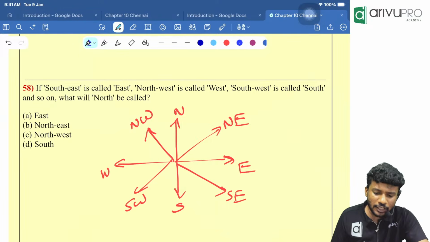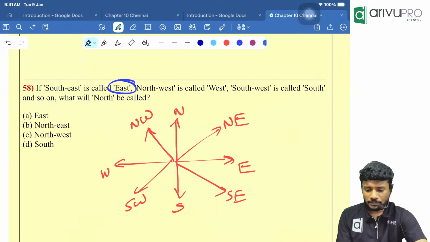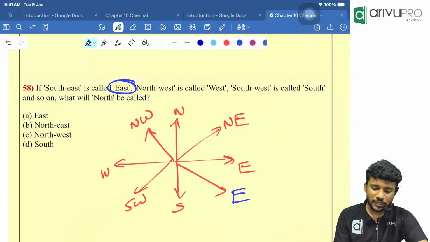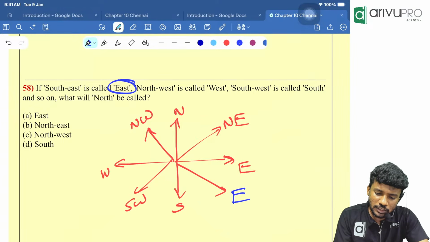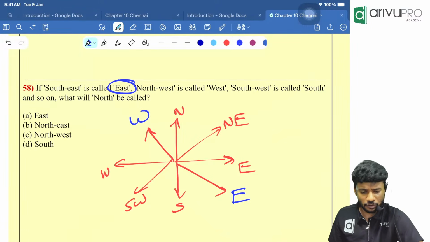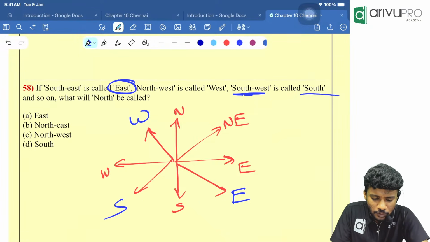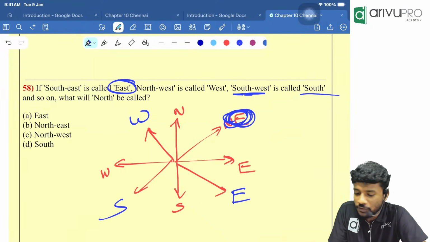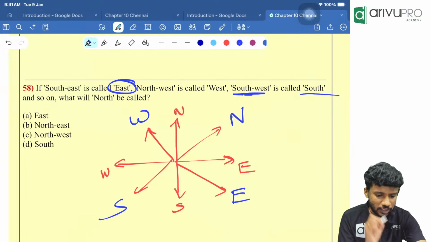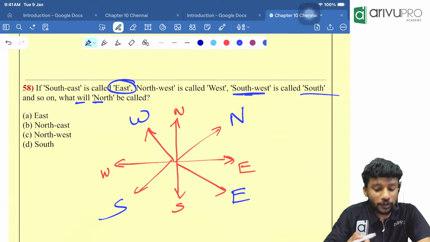Then they are telling you something. Southeast is called east. Southeast is called east means instead of southeast you will draw what? East. Then they are telling northwest is called as west. Instead of northwest, you are going to draw what? West. Then southwest is called as south. This is south. Then automatically northeast will be called as what, people? North.